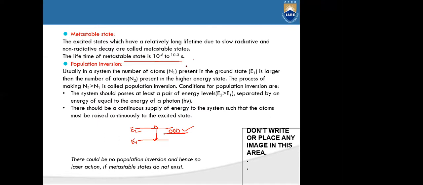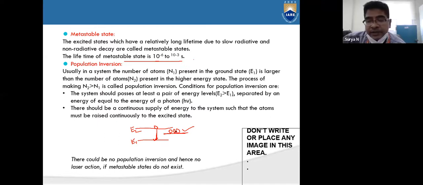Yes, sir. So when the lifetime of the atoms or electrons at the metastable state is more, then we can observe the downward transition. That means we need to stimulate the atoms at the metastable state also. When the atoms get stimulated at the metastable state, only then do they reach the ground state.